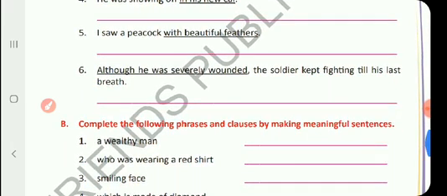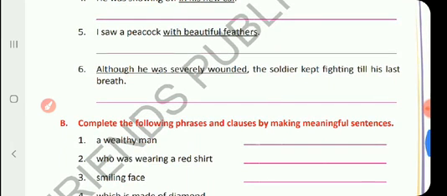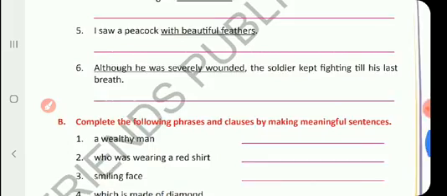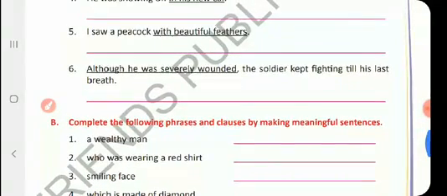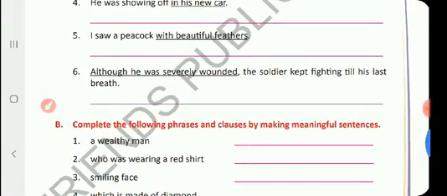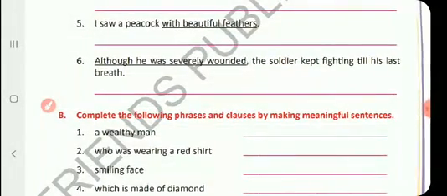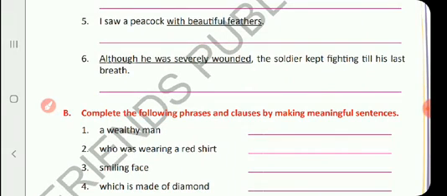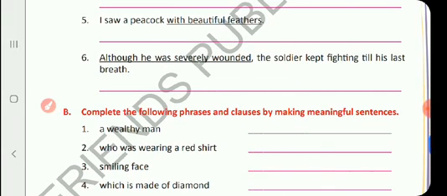Now the sixth one. Although he was severely wounded, the soldier kept fighting till his last breath. The underlined group of words is although he was severely wounded. Here we have a subject and predicate. The subject is he, and was severely wounded is the predicate part.